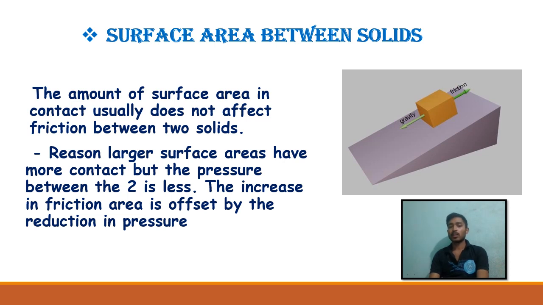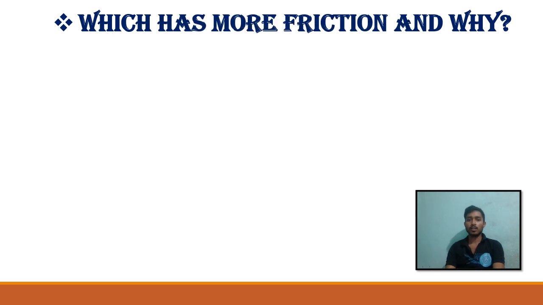So the increase in friction area is offset by the reduction in pressure. From this, we will answer a question that appears on the screen: which has more friction and why.